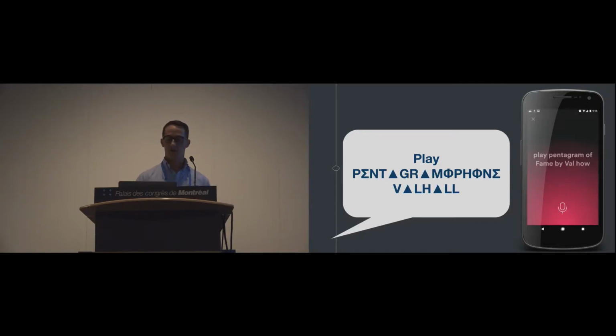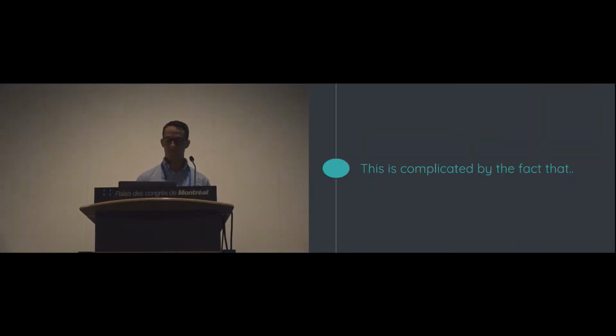And what about other songs like "Pentagrammophone Valhalla"? How would you even ask a voice interface to start to form these different symbols? How can it equate the letters that we understand are behind those with the actual name of the song and find it correctly? And right now, it can't really do that.